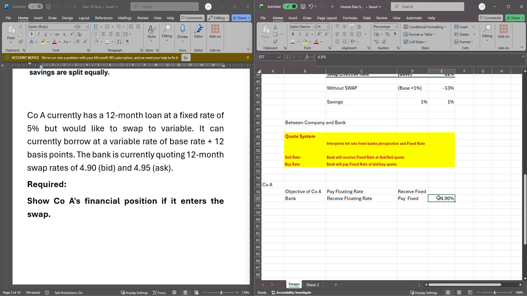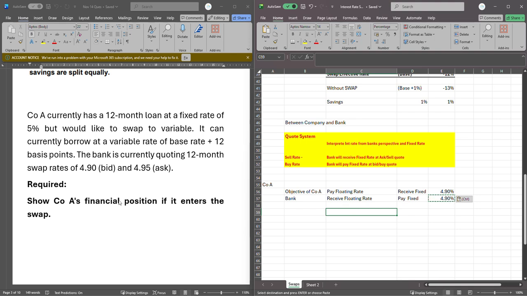Yeah, so that's the fixed rate that is applicable. Remember, the floating rate applicable will always be the base rate. I've told you before. Please take note of that. Don't forget. Don't get confused. Don't bring in spread into your swap. Only use your spread in your transaction.